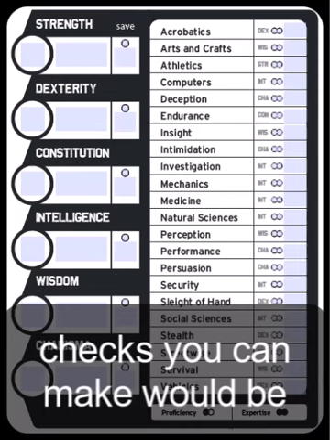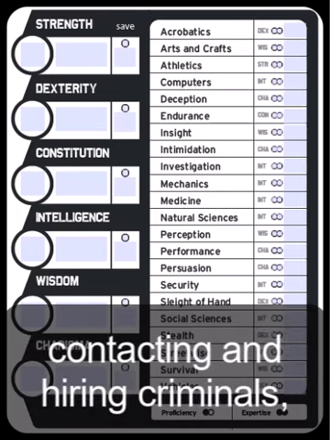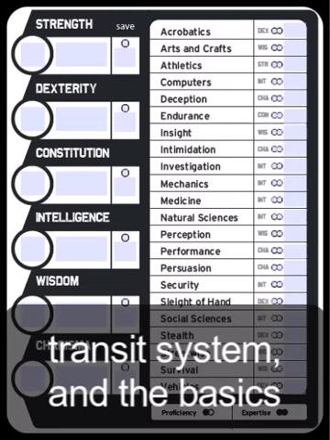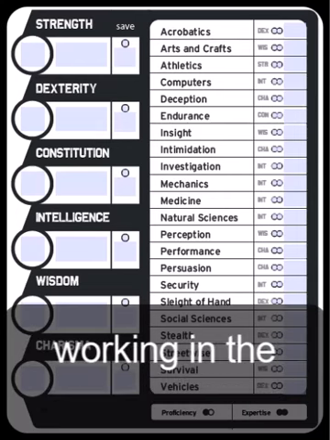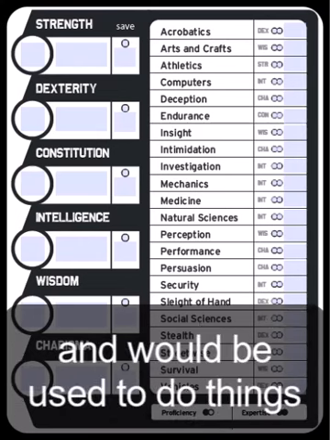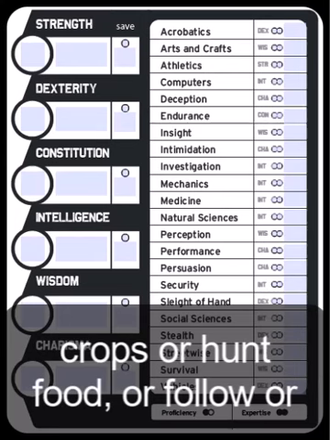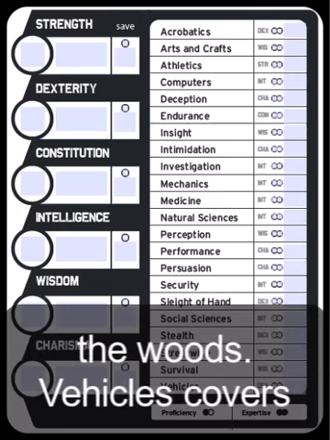Some of the checks you can make would be buying and selling illegal goods, contacting and hiring criminals, your knowledge of the public transit system, and the basics of criminal etiquette. Survival would be exploring and working in the outdoors, and would be used to do things like build a fire or shelter, grow crops or hunt food, or follow someone's tracks through the woods.